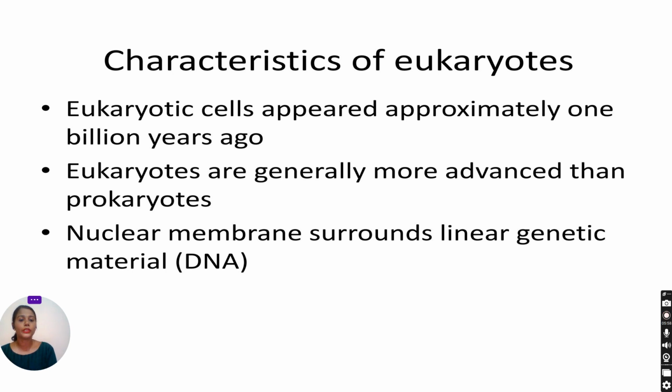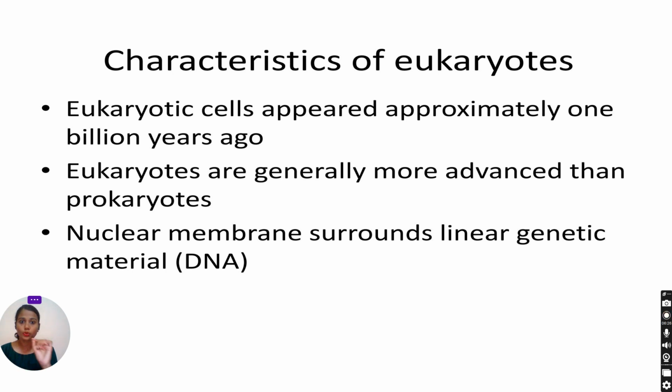Eukaryotic cells are more advanced as compared to prokaryotic cells. They have a nuclear membrane surrounding the linear genetic material. The genetic material in eukaryotes is DNA, and DNA has a linear shape. Linear shape means that double-stranded or single-stranded DNA is present.